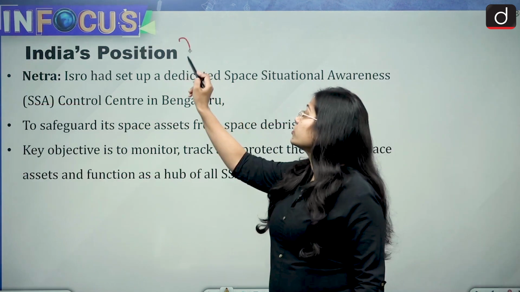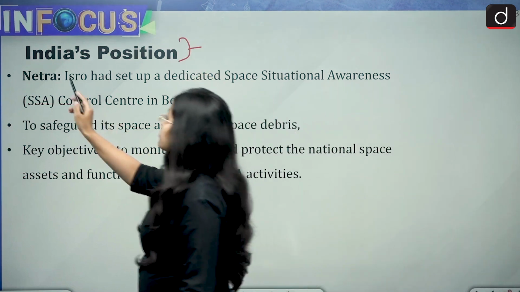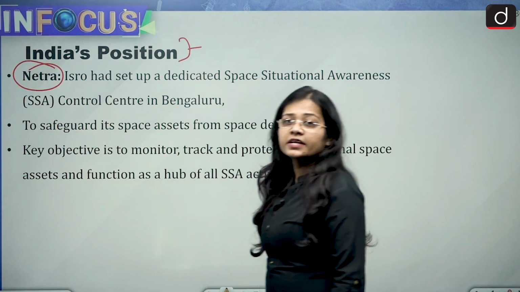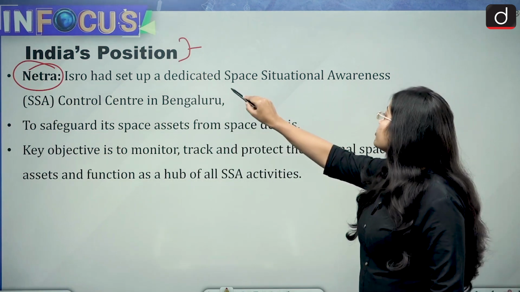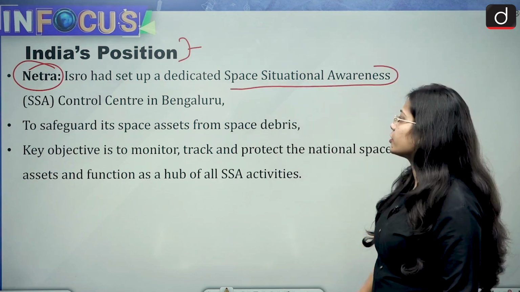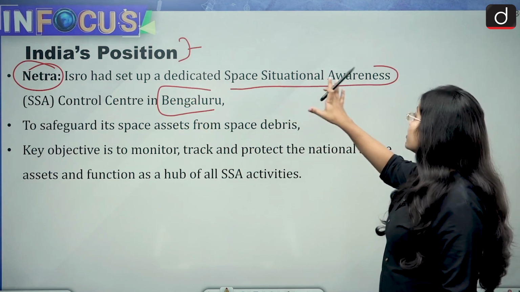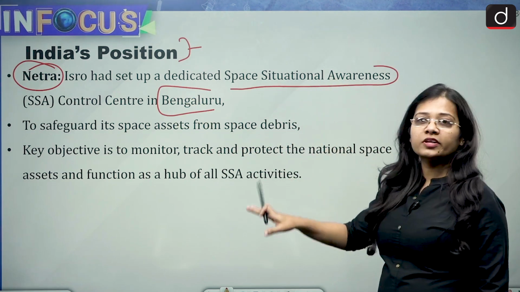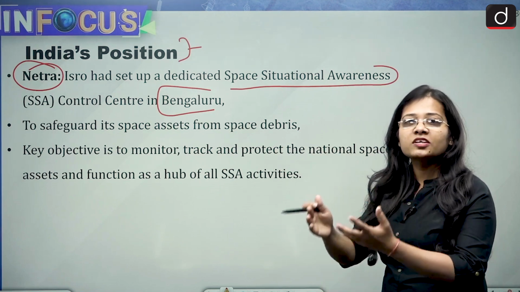Then let's talk about India's position at present. There is the NETRA program. ISRO has set up a dedicated space situational awareness control center in Bengaluru. This center monitors what is the situation at present or what is happening in space.